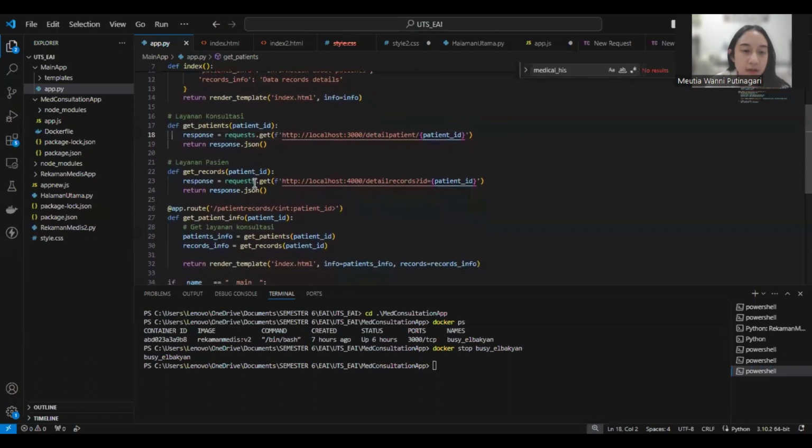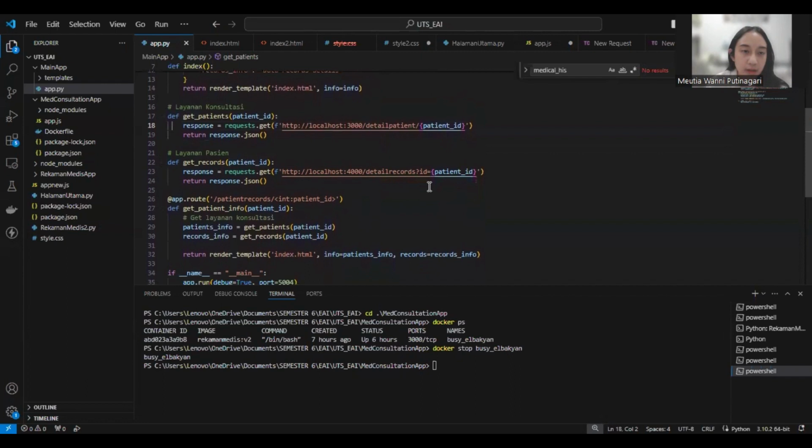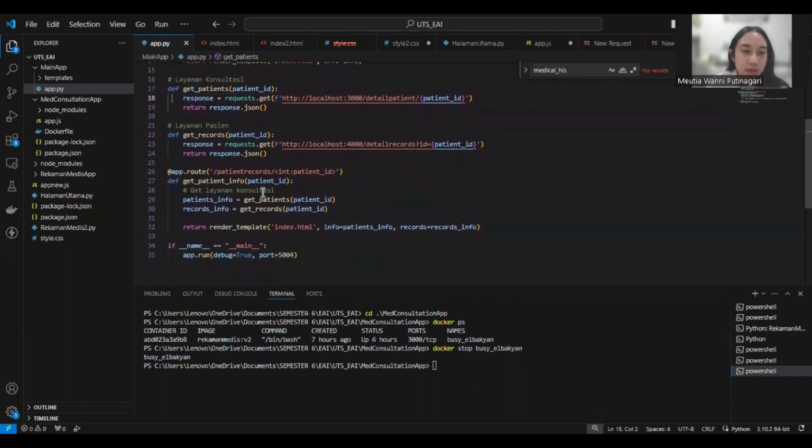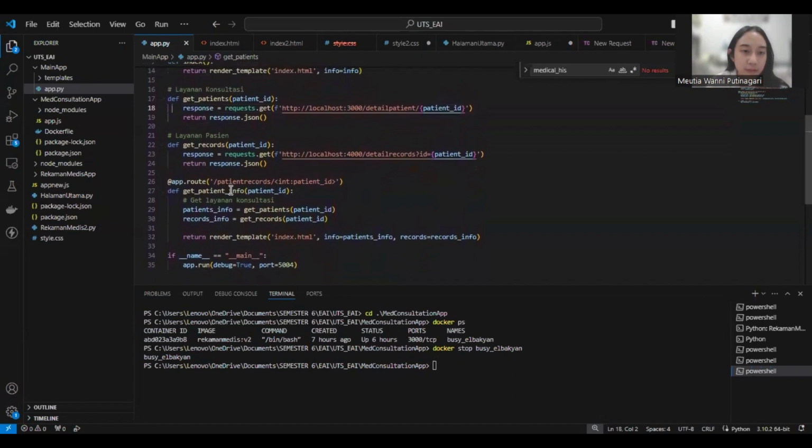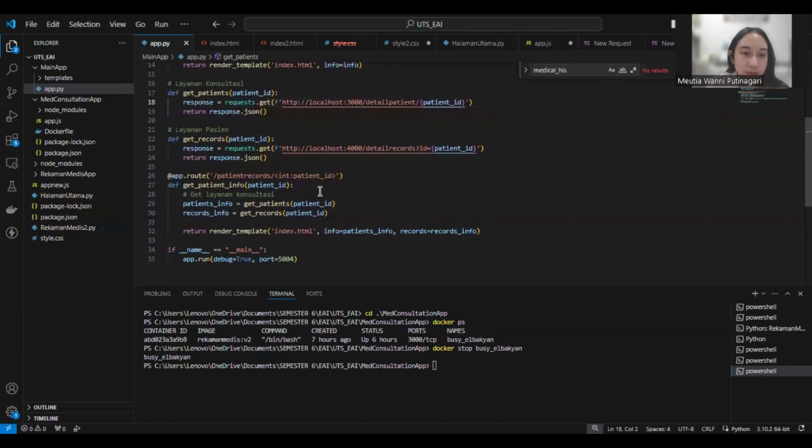The second service is patient records. Get records, and the response will come from localhost 4000 detail records using the patient ID, and it will be returned according to the response. Then the app route for this website is patient records using the patient ID.